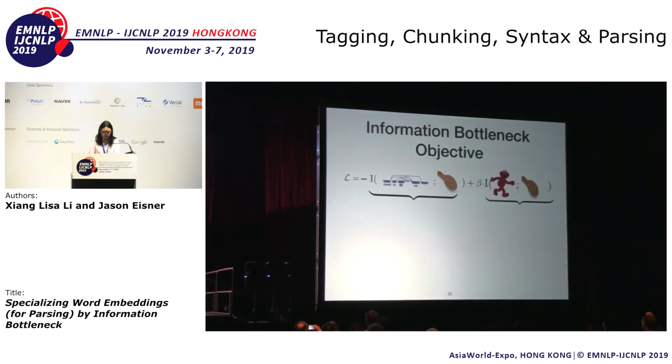So this is our information bottleneck objective we want to minimize. This wants our thresher to discard as much ELMo information as possible, while still keeping the syntactic information to help us parse.